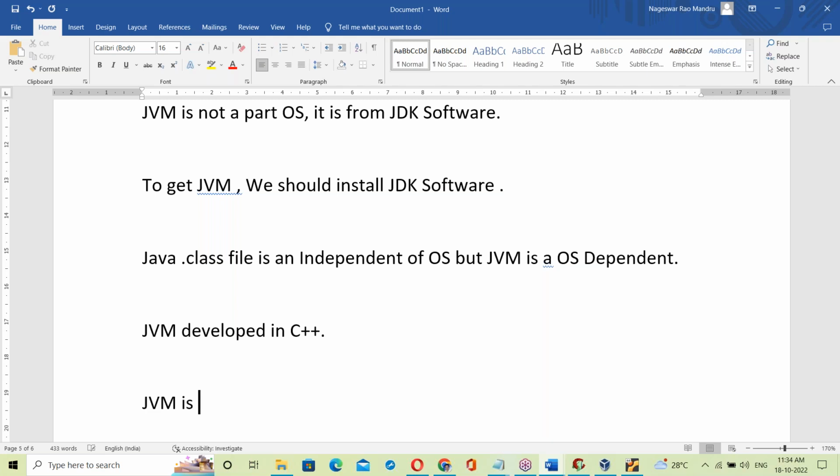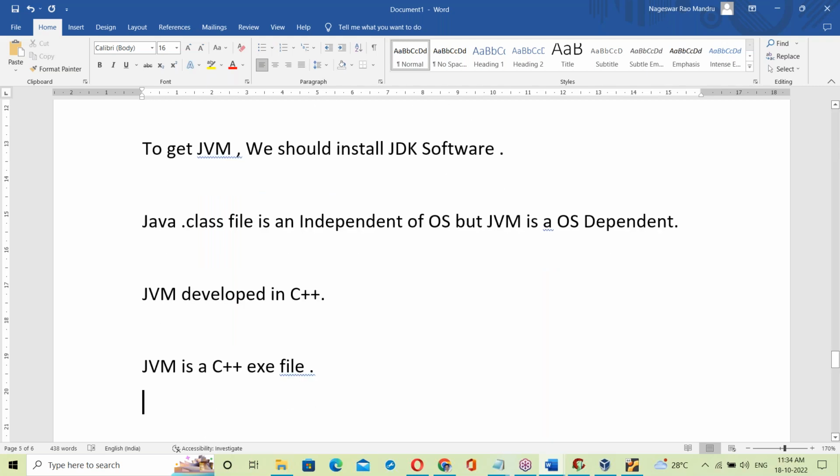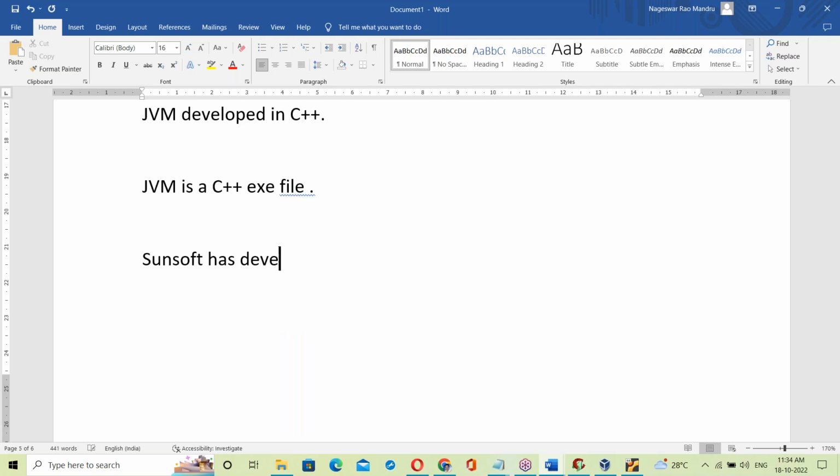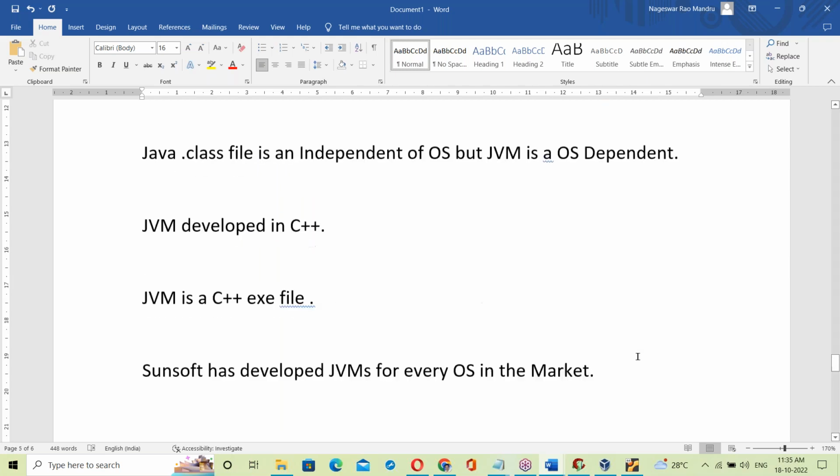So the JVM is a C++ exe file, and that's the reason why it is OS dependent. Sunsoft has developed JVMs for every OS in the market.